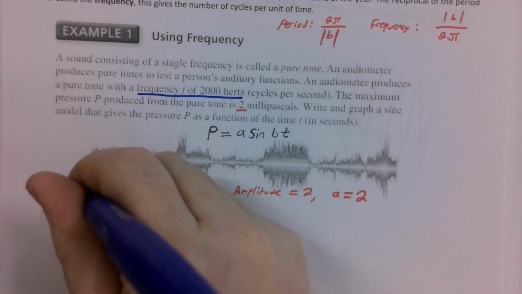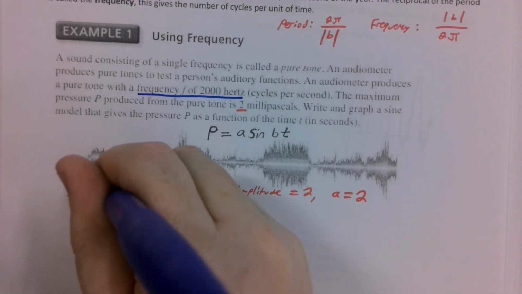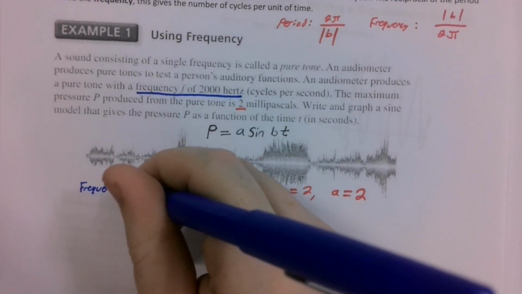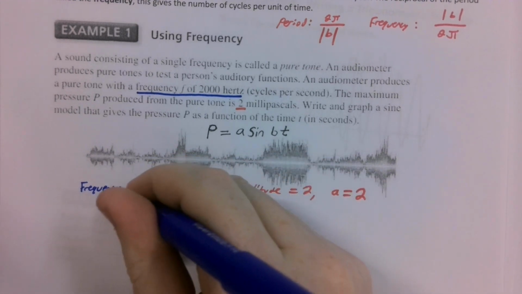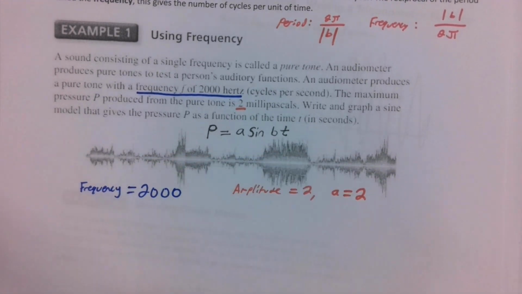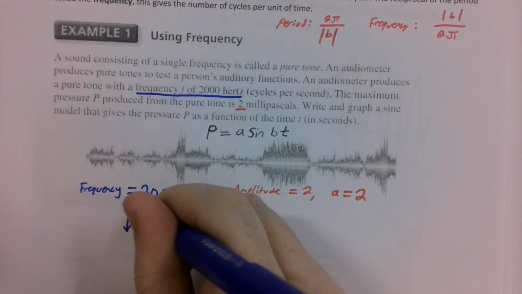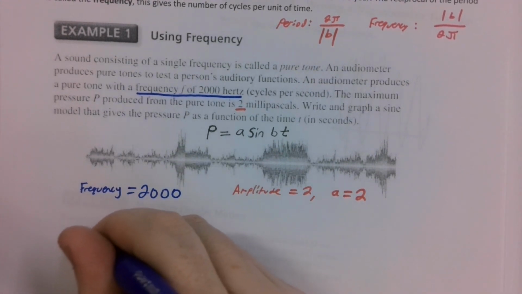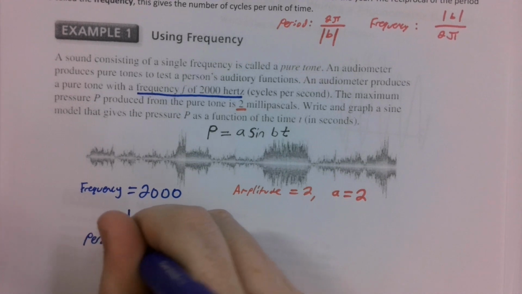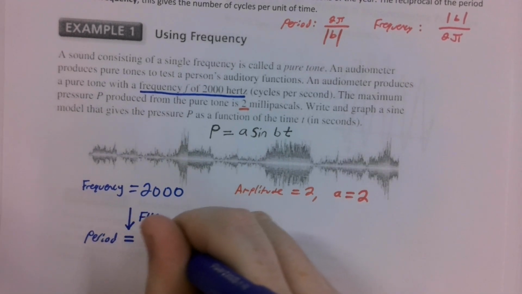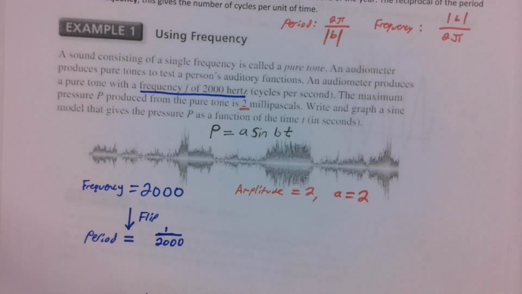So, if the frequency is equal to 2000, then all we need to do is flip this to find the period. The period would be 1 over 2,000. That's the reciprocal. Cool, so we've actually got a good indication of the period.